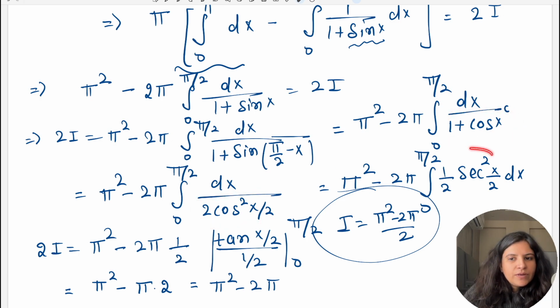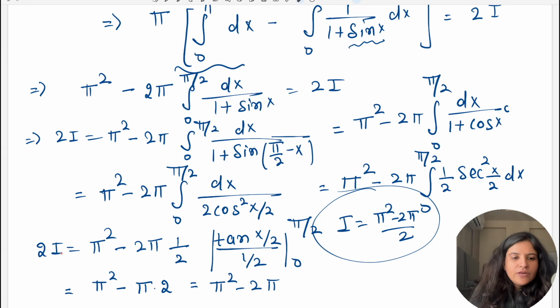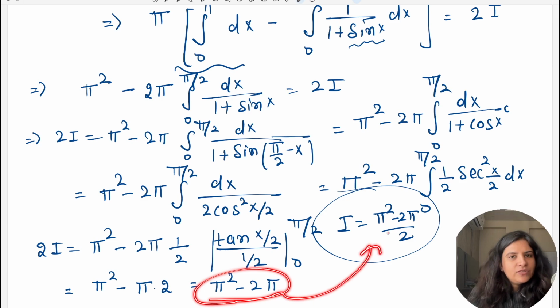Now this is 1 by 2 secant square x by 2, और secant square का इंटीग्रेशन होता है tan x, so इसका इंटीग्रेशन हो गया tan x by 2 divided by 1 by 2. Limit is from 0 to pi by 2 and this is 2 pi into 1 by 2 as it is रख दिया. 2 से 2 got cancelled out. Putting the limits we will have pi square minus 2 pi and this is the value of 2I है ना. 2I का वैल्यू है ये, मुझे चाहिए I का वैल्यू. So I divide this entire expression by 2. pi square minus 2 pi को 2 से डिवाइड कर दो, so we will have this answer.